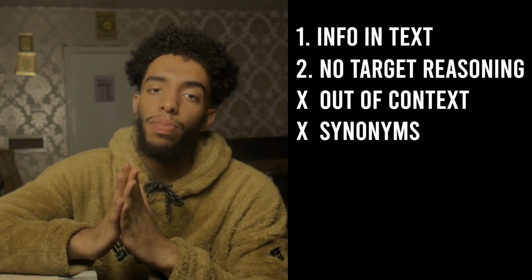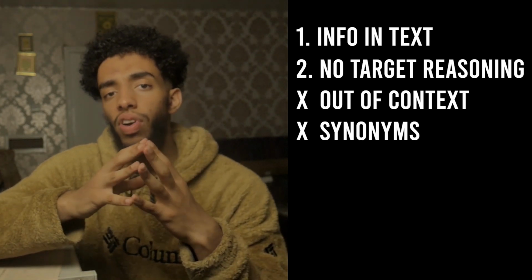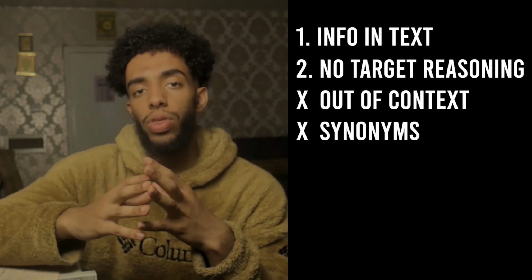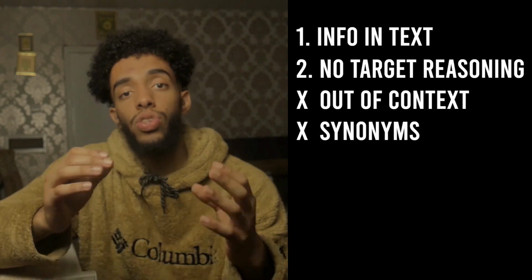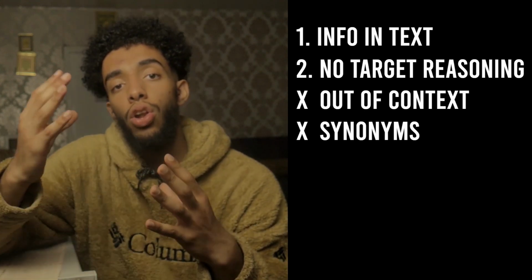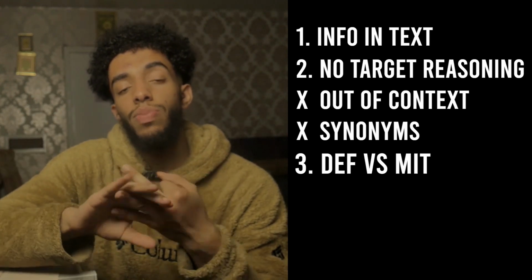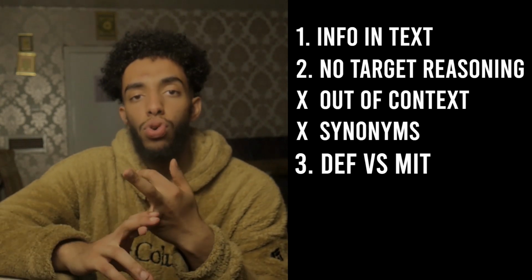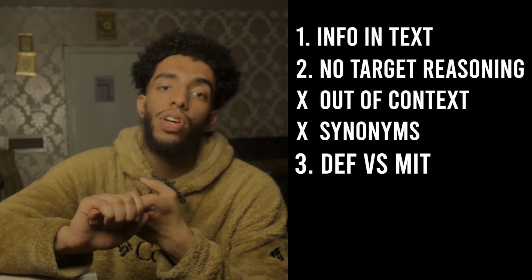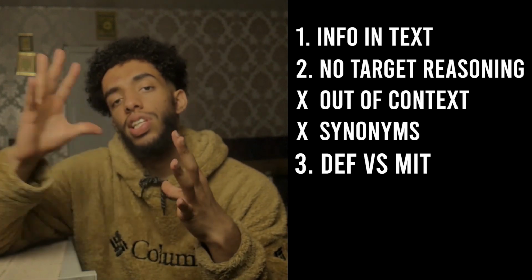Now, the 3rd tip, before I tell you this, I want you to be writing down the tips that I'm giving you to ensure that you have them available to you when you're taking the verbal reasoning section. So the 3rd tip is to look out for definitive as well as mitigating statements. Now, definitive statements are like certainly, impossible, always, must, and mitigating statements are essentially the opposite to that.